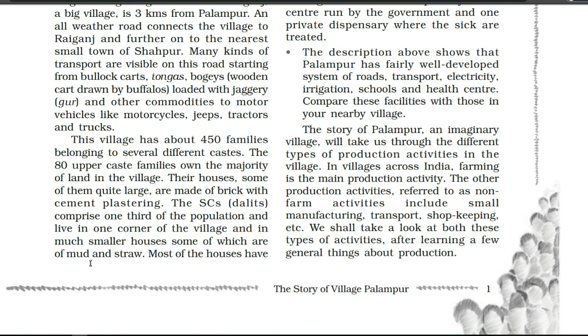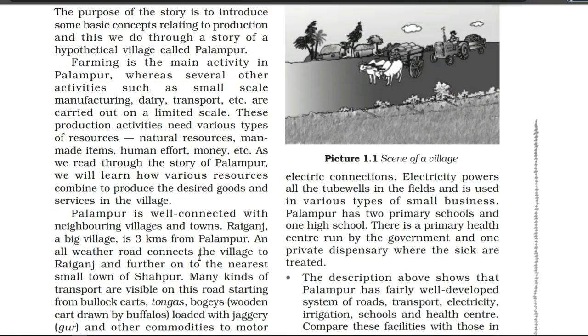Most of the houses have electric connections. Electricity passes all the tube wells in the fields and is used in various types of small business. Palampur has 2 primary schools and 1 high school. There is a primary health center run by the government and 1 private dispensary where the sick are treated.